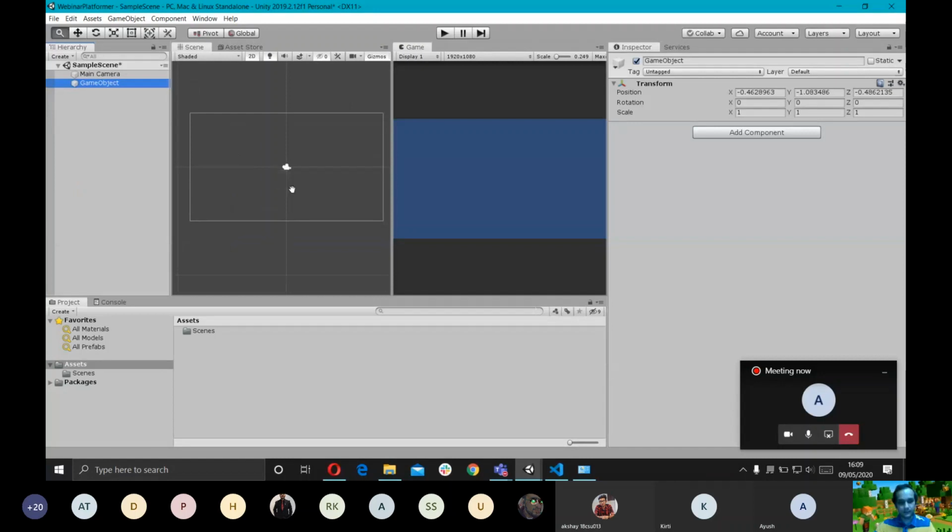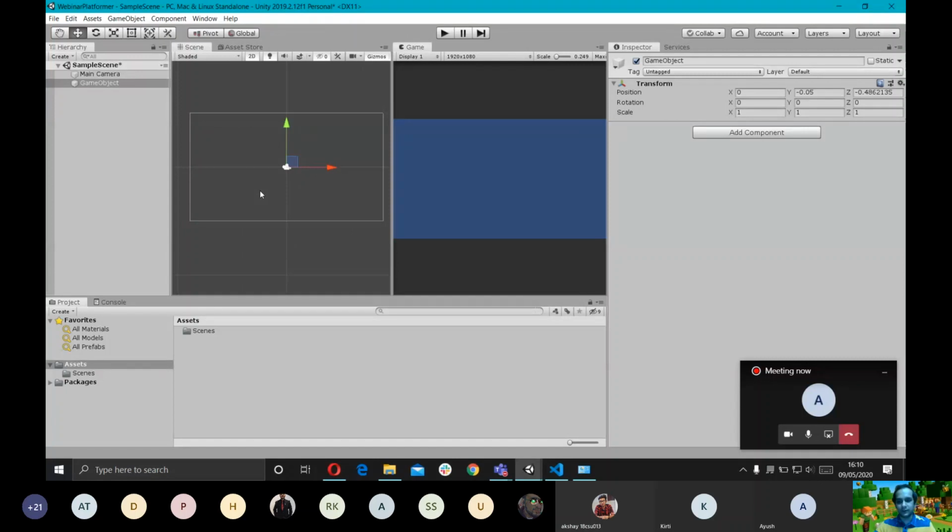As you can see, if you click W, you will get the move tool, or if not, you can go up and select them from here. There are different sets of tools here. You have a move tool, a rotate tool, a scaling tool, and a rect tool, but this is for 2D elements. I'll show you that later. Currently, I want to just explain to you what a game object is.